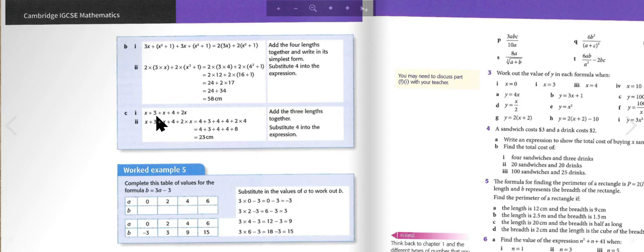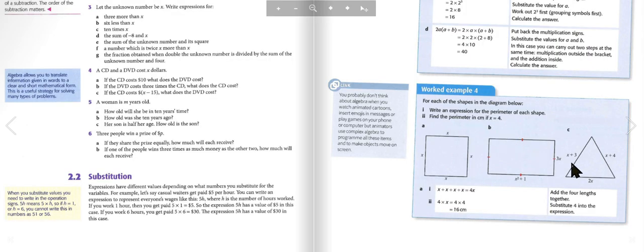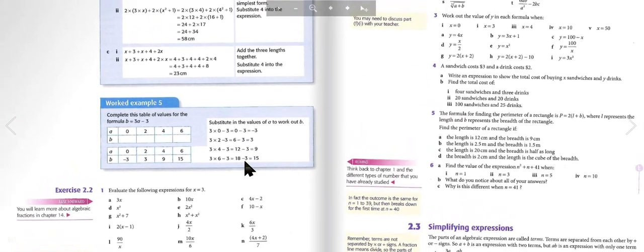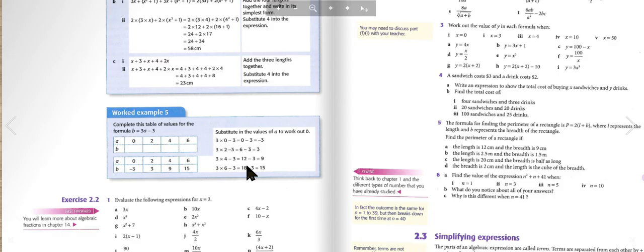And for C, x plus 3 plus x plus 4 plus 2x. As you can see here, x plus 3 plus x plus 4 plus 2x. Add them together, and then the answer. So add the three ones together and then substitute 4 into the expression, which is 4 plus 3 plus 4 plus 4 plus 2 times 4. 2 times 4 is 8, and 4 plus 3 plus 4 plus 4 plus 8 equals 23.